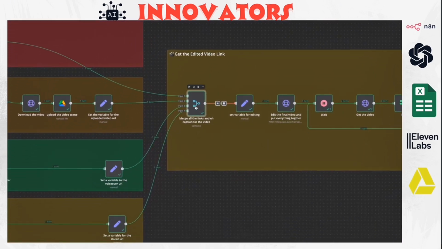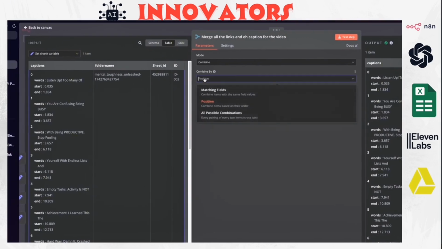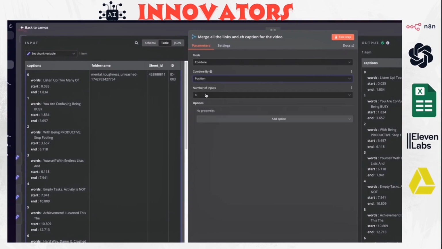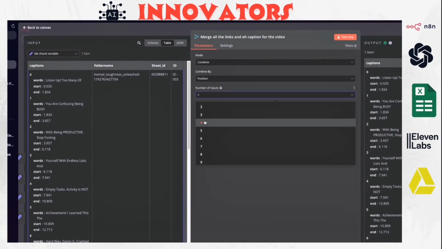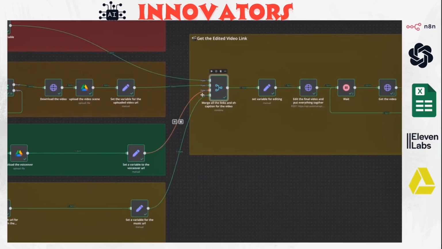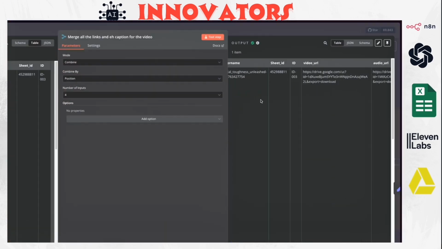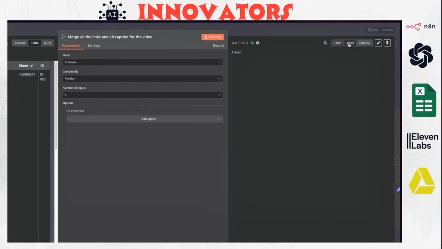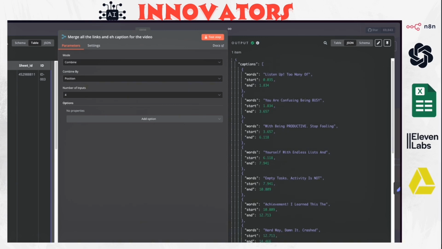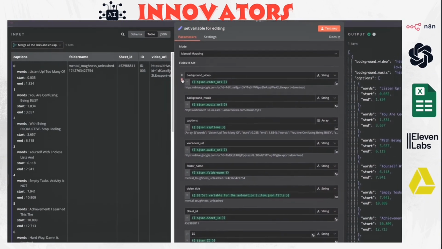So it's going to output this, and basically I choose combine by position, and the number of output is 4, and that's it. And once you connect everything to this input, it will generate this JSON's input here. And you can take this and set up variables for editing.